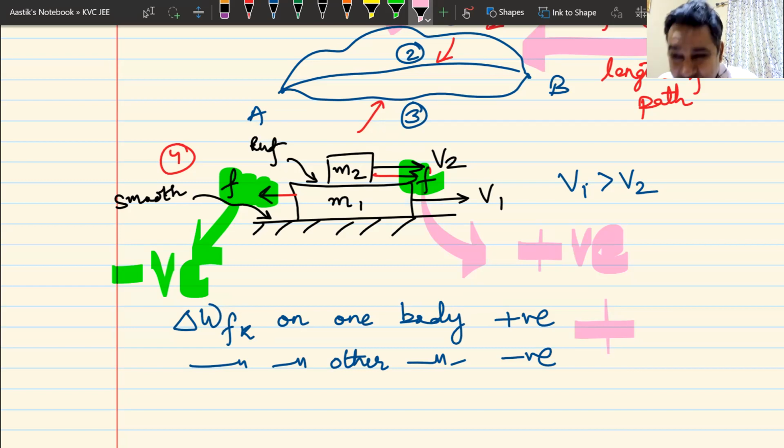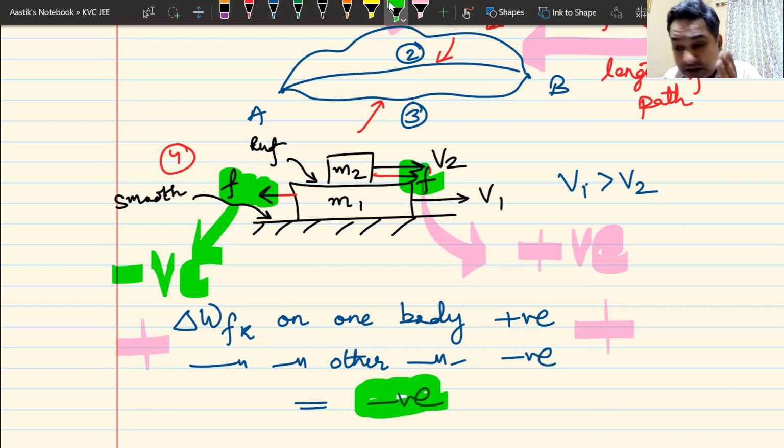And the lone hand wins. Democracy does not always win. The work done, if I add these two, will be negative. It cannot be 0. If it were 0, friction has done positive work on one body and negative work on the other, and there would be no work lost, no energy lost. That cannot happen. So the total work done would be negative. Deepak also raised his hand for negative, so congratulations. If I add these two works, my answer will always be negative.